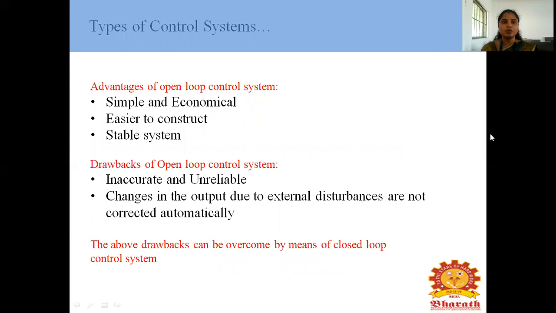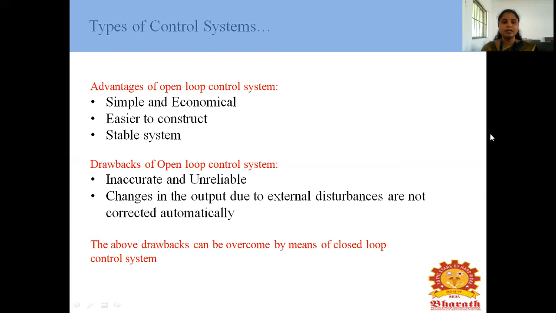What are the advantages of the open loop control system? It is simple and economical, easier to construct, and it is a stable system. What are the drawbacks? It is inaccurate and unreliable, because we are not using the feedback signal. Changes in the output due to external disturbance are not corrected automatically. This is a manual correction, so the output is inaccurate.